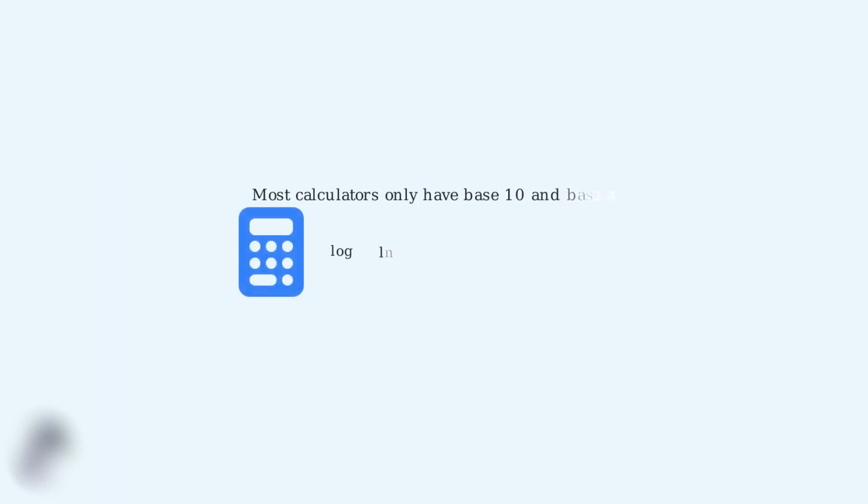By the end of this video, you'll be able to convert any logarithm to a base you can easily calculate, even if your calculator only has log base 10 or natural log. You'll unlock the power to work with logarithms in any base with confidence. The change of base formula is a powerful mathematical tool that solves a very practical problem.